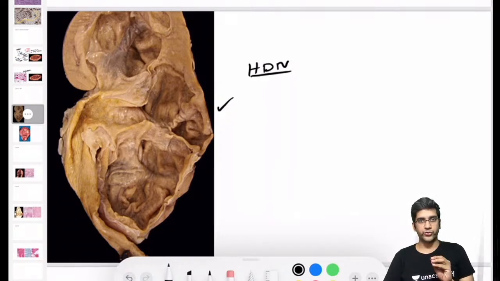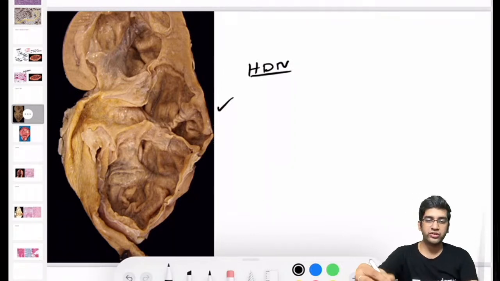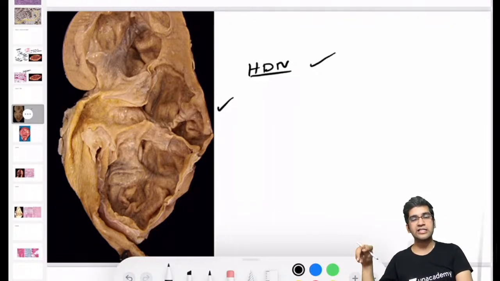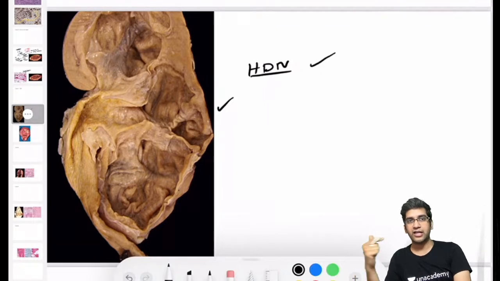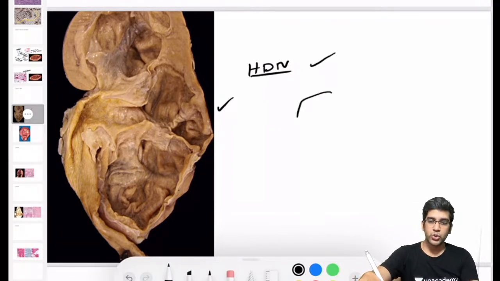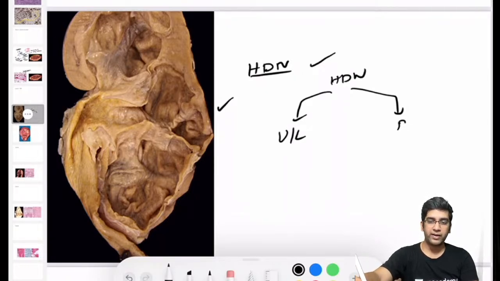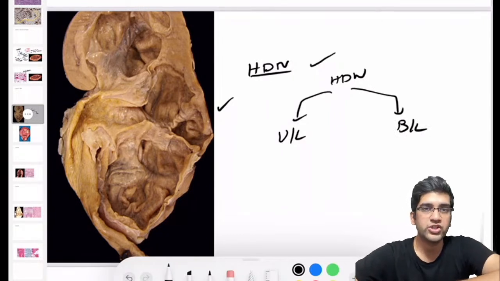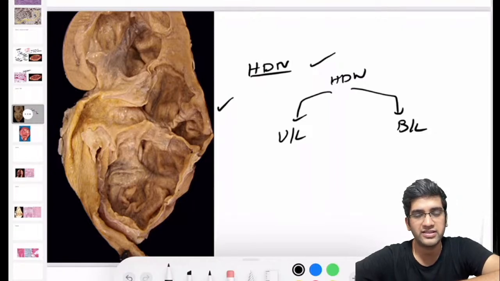So if I have hydronephrosis, be it clinically or post-mortem, I have to know the cause, because hydronephrosis is not a disease. It's an effect of some other disease. Unless I treat the other disease, I cannot take care of this, right? So when I have hydronephrosis, one of the pressing things is I need to know whether it's unilateral or bilateral, because a few causes can be ruled out and a few ruled in based on the site, right?